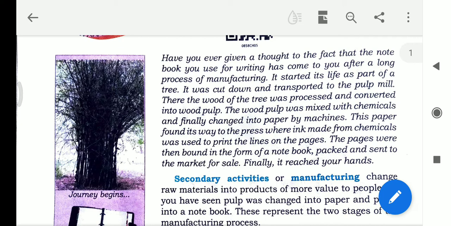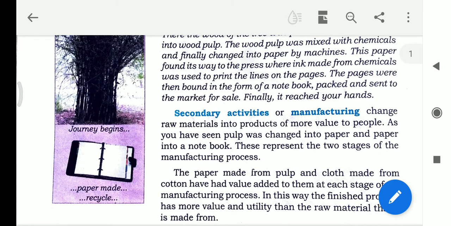After processing, when the book or copy is ready to send to the market, that is the last output. Finally it reaches your hands, when it goes to the market and we can buy it from the market. Like that, to do these things, there are some activities.